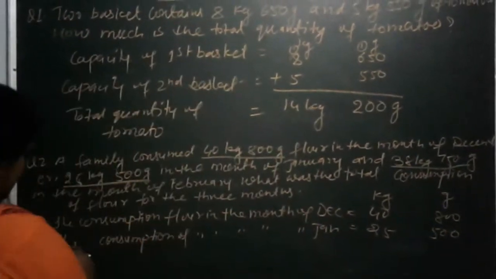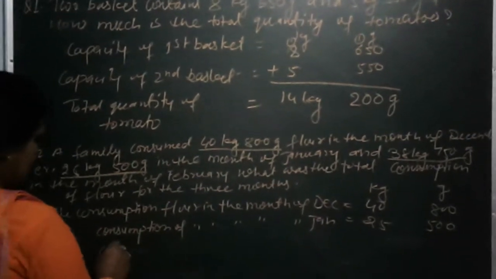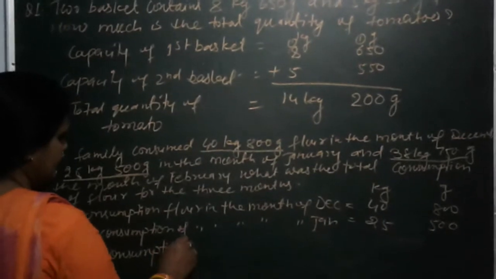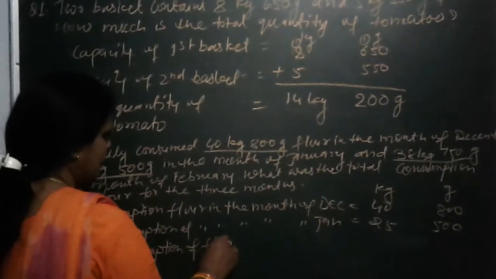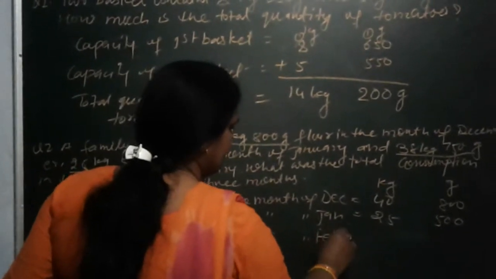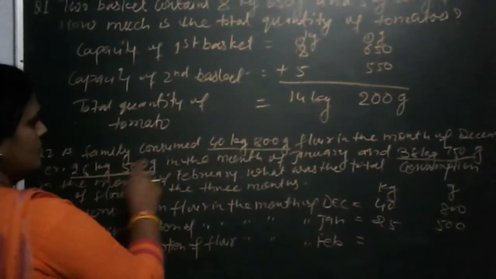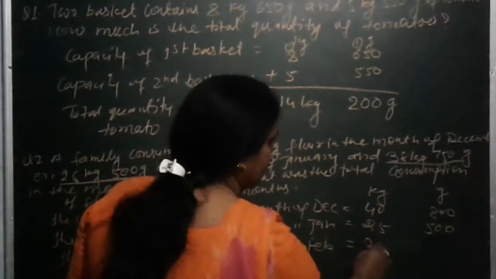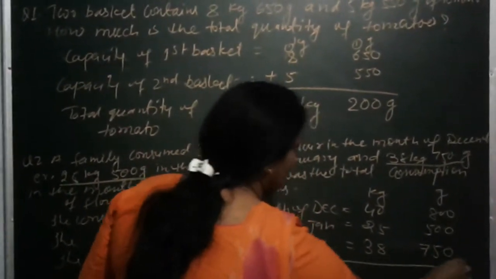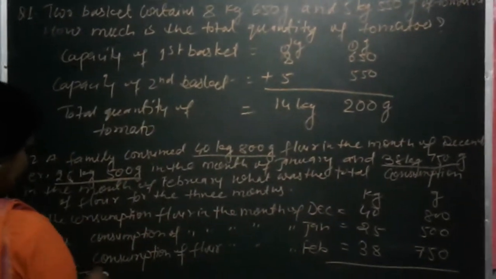Now third one is the consumption of flour in the month of February is equal to 38 kg and 750 gram. Total consumption of flour is equal to